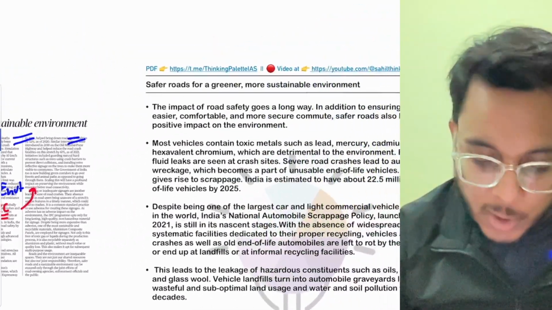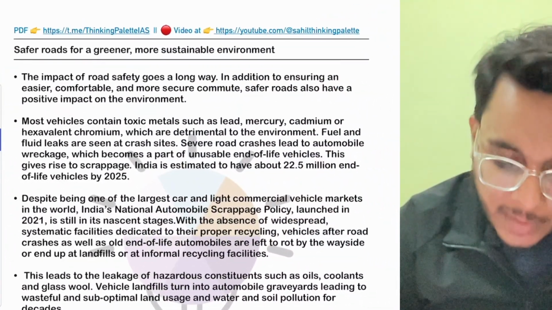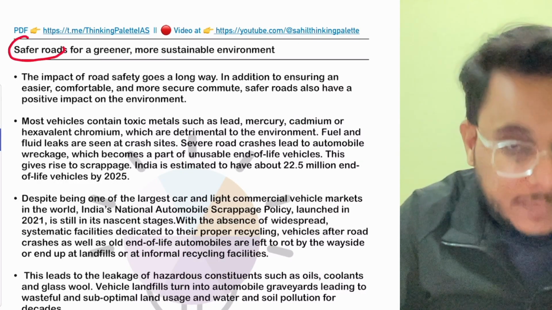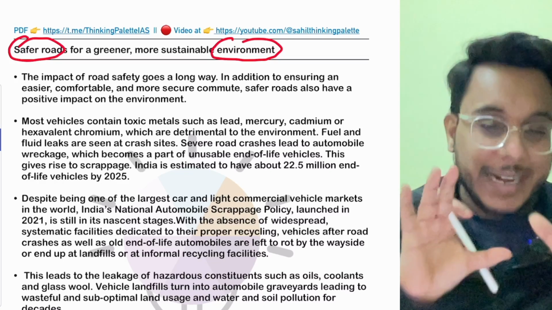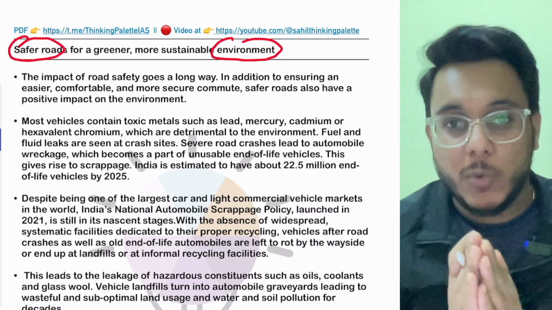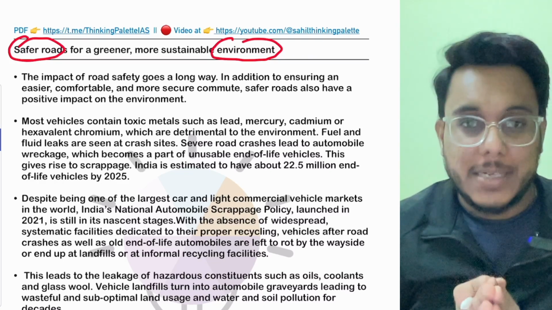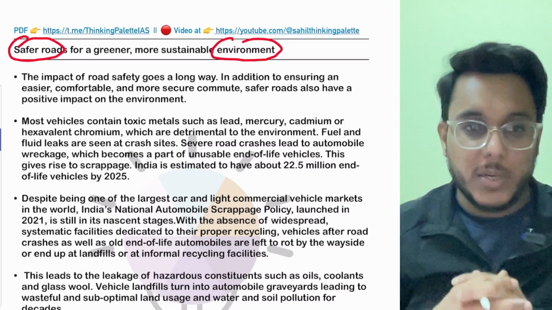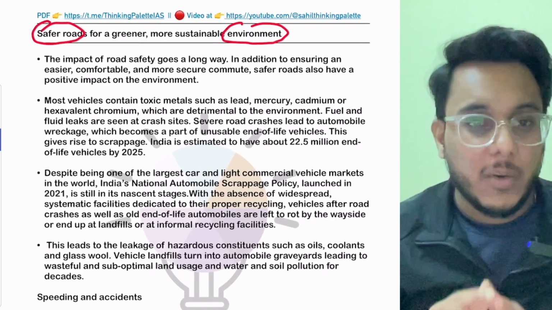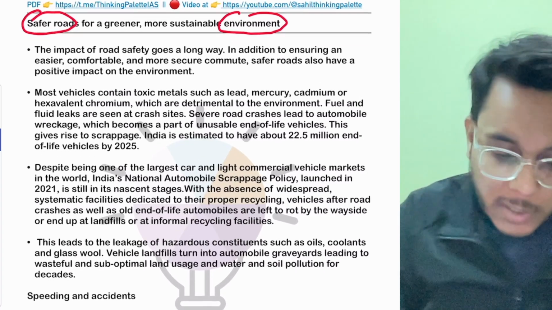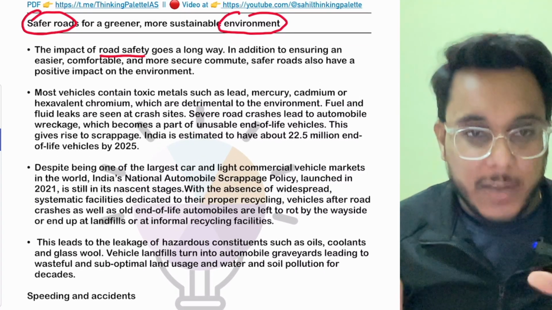Now, what is the article talking about? The article is saying that safe roads and the environment are intertwined. They are connected together. Let's see what this particular article is actually talking about. So basically, the article is saying that road safety is very important.